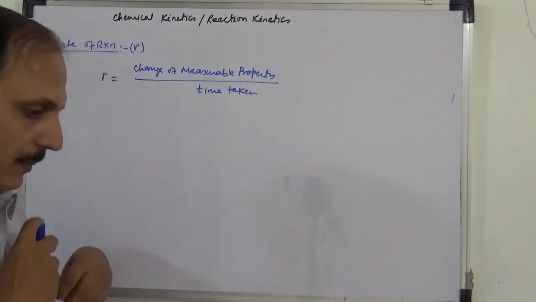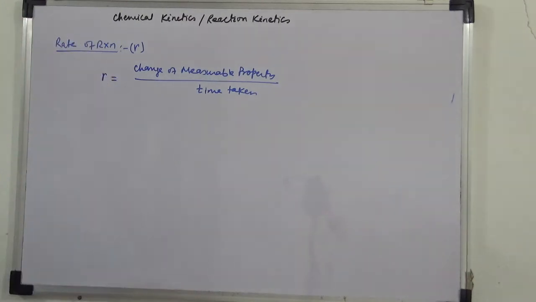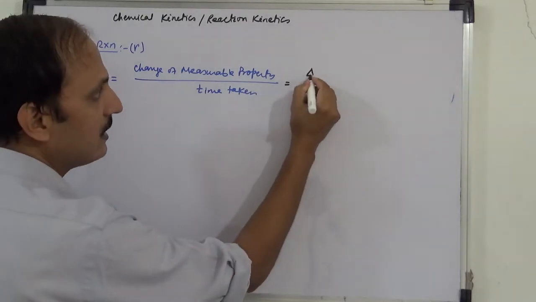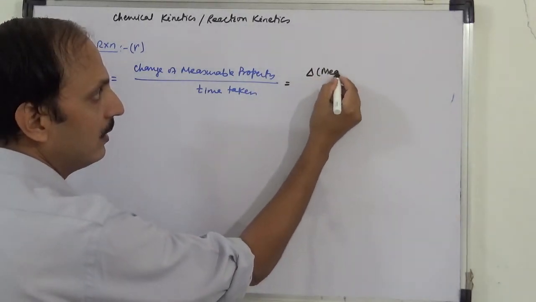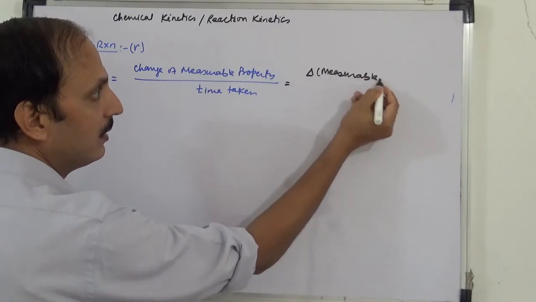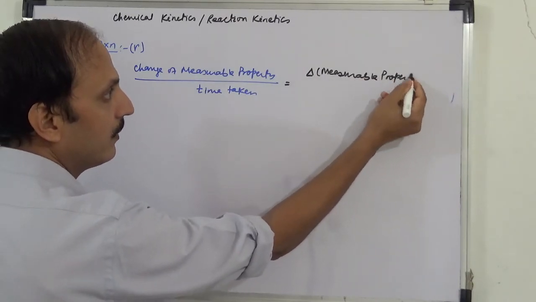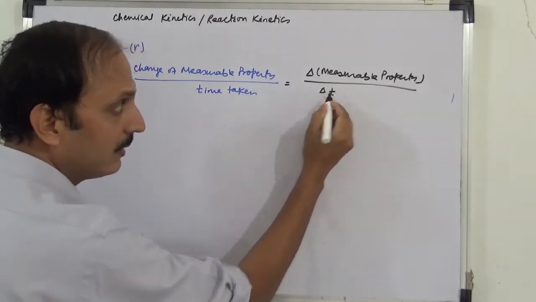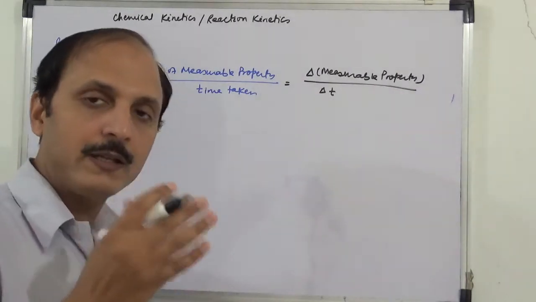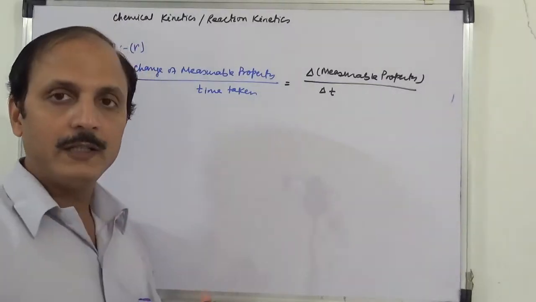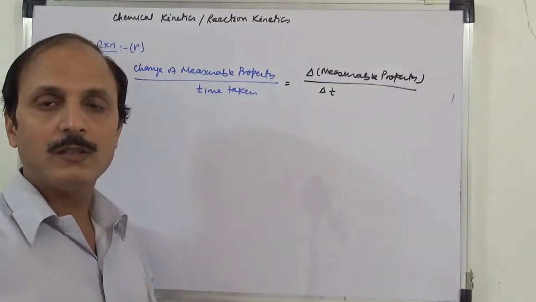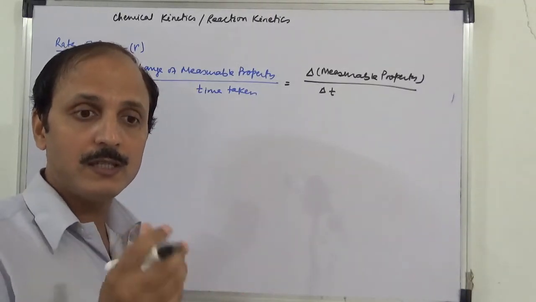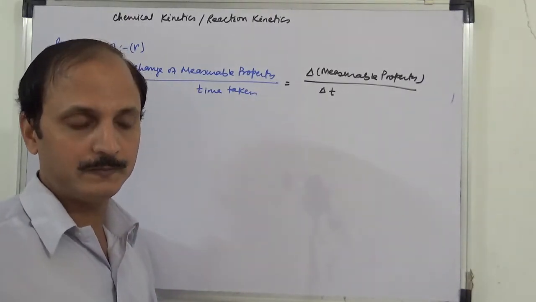That is delta, the change, of measurable property by delta t. Also, if initial time is 0 and final time is t, the change in time is t only. If initial time is t1 and final time is t2, the change in time is t2 minus t1.